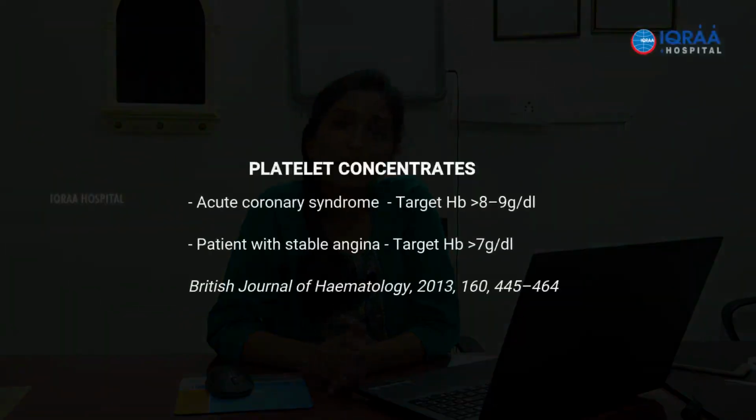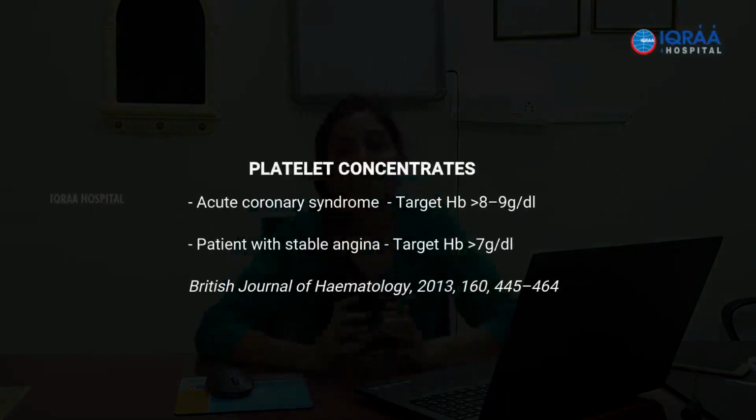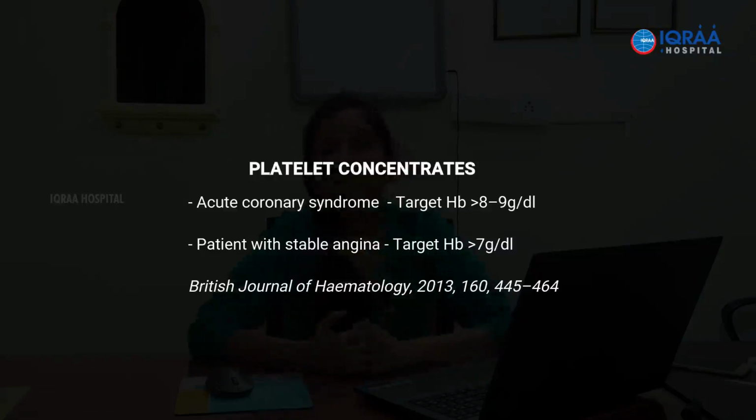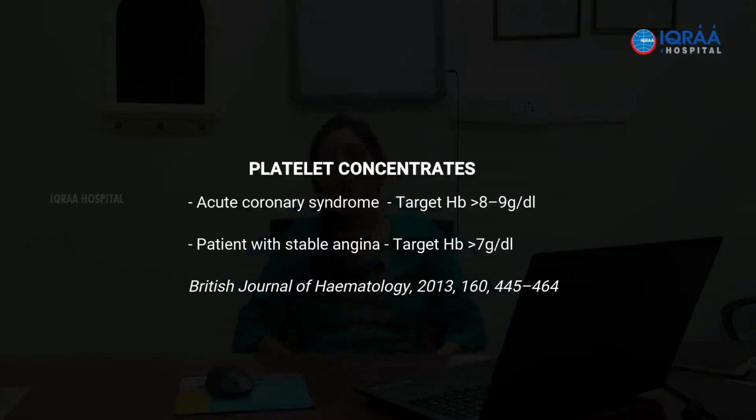There is a huge confusion in our hospital, especially with regards to platelet concentrates, so the most important concepts I will be walking you through. Platelet concentrates are prepared from whole blood. They can also be collected by apheresis. There are two terminologies: RDP and SDP. RDP means random donor platelets and SDP means single donor platelets. What we have in our blood bank is RDP. We do get requests for SDP. SDP is collected by apheresis and that is not currently available in our blood bank.